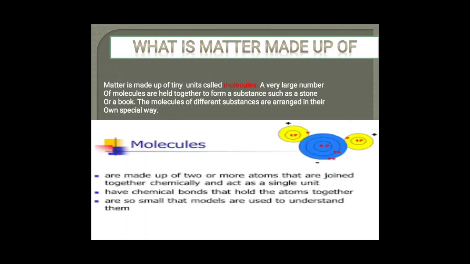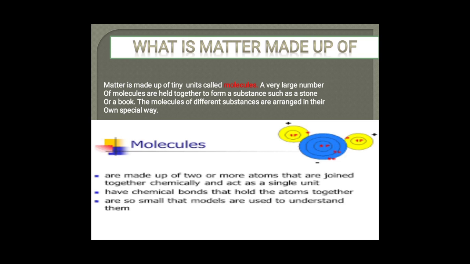Then we studied about what is matter made up of. So matter is made up of tiny units called molecules, and when a large number of molecules join together, then they form a substance, and the arrangement of this molecule is fixed in each and every substance. And molecules are made up of atoms.